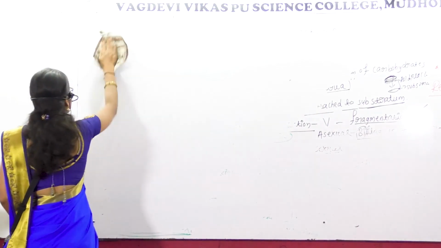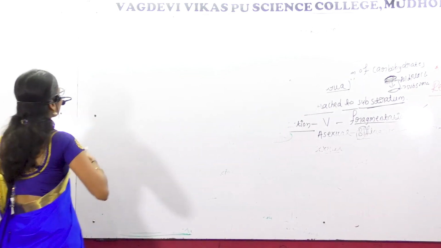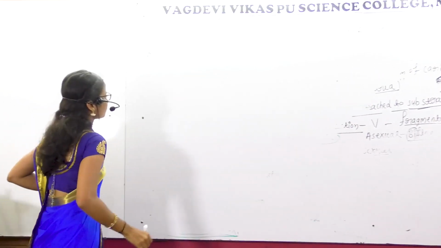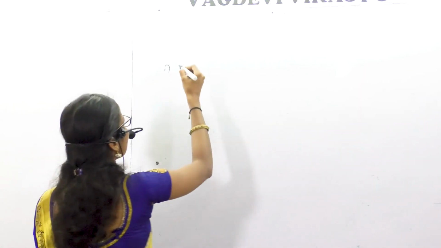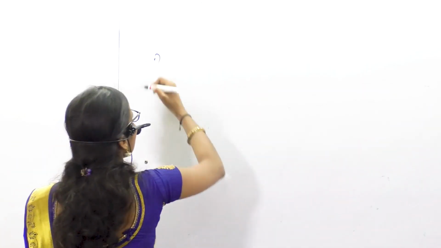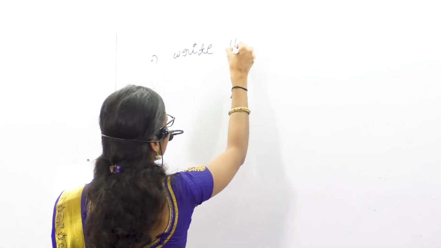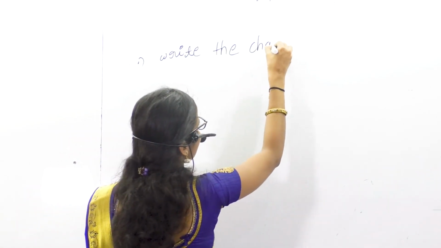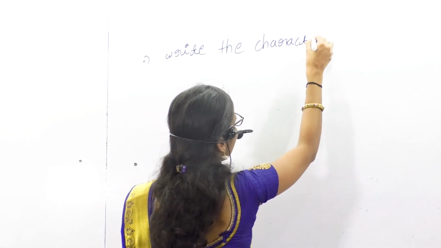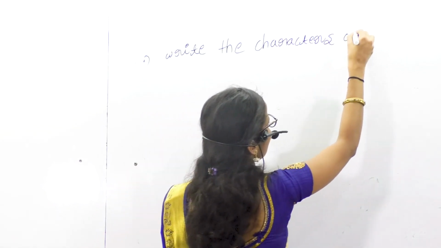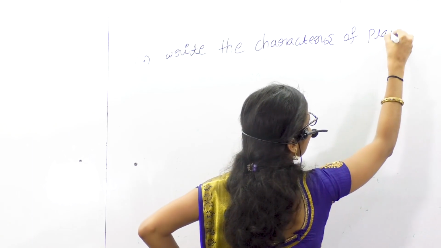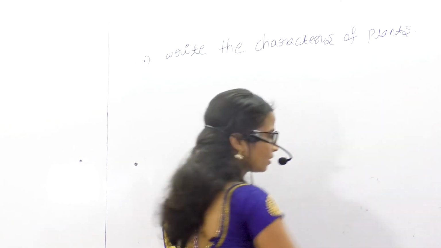Main questions, write down. First one, write the characters of plants.